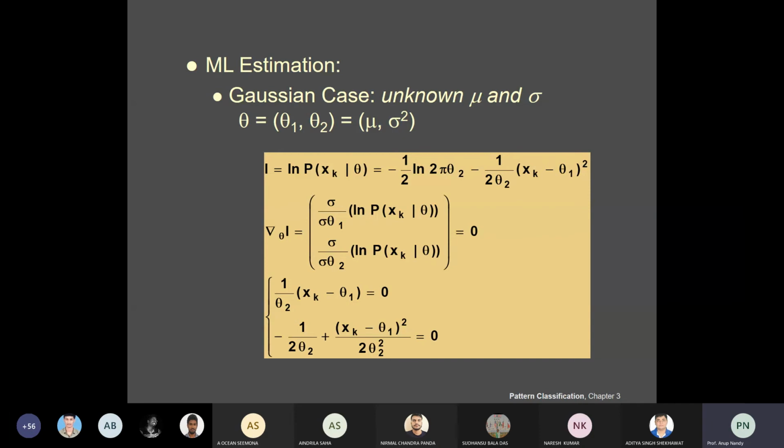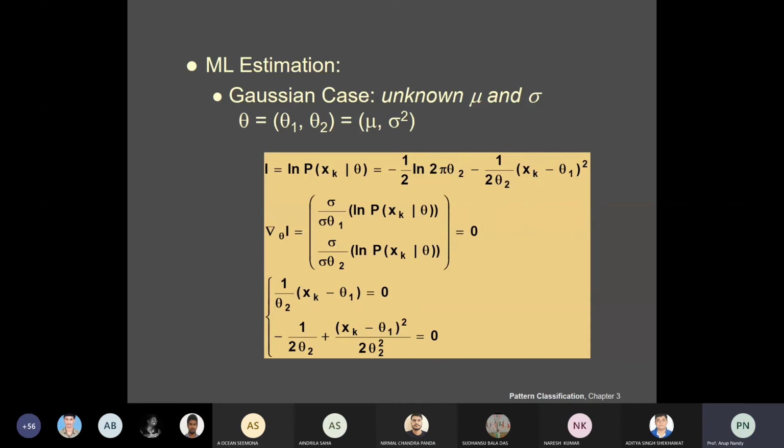Now you have to differentiate with respect to theta 1 and with respect to theta 2. If you differentiate with respect to theta 2, the first term will not vanish, but with respect to theta 1 the first term will be 0 and only the second term remains.